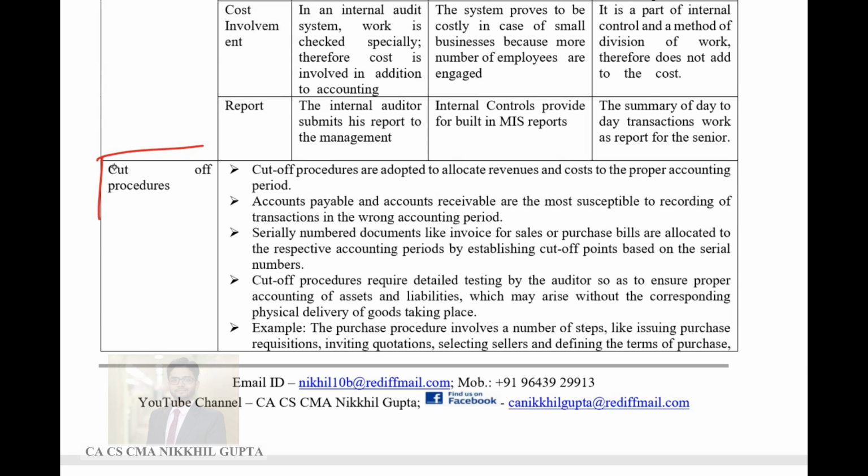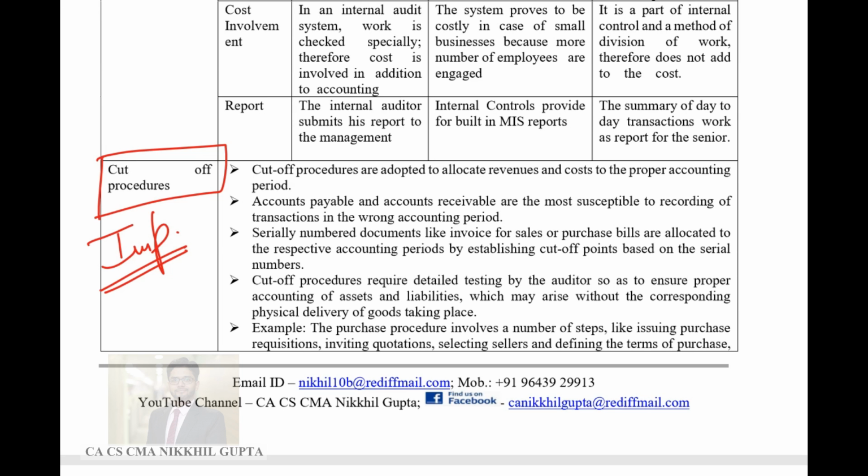Now I come upon a very, very important aspect of auditing, which is the cut-off procedure. Now guys, as the word itself says, cut-off means to cut off between and set two things apart. Like if you cut a thread, then you make two threads out of one thread. So we cut certain things. Now sir, what are those certain things which we cut? To give you a live example, guys, the business is carried on perennially. I mean year after year after year, business never stops. It just carries on perennially. However, it is the accountant who cuts the period, the financial year, and makes financial statements for a particular period only.